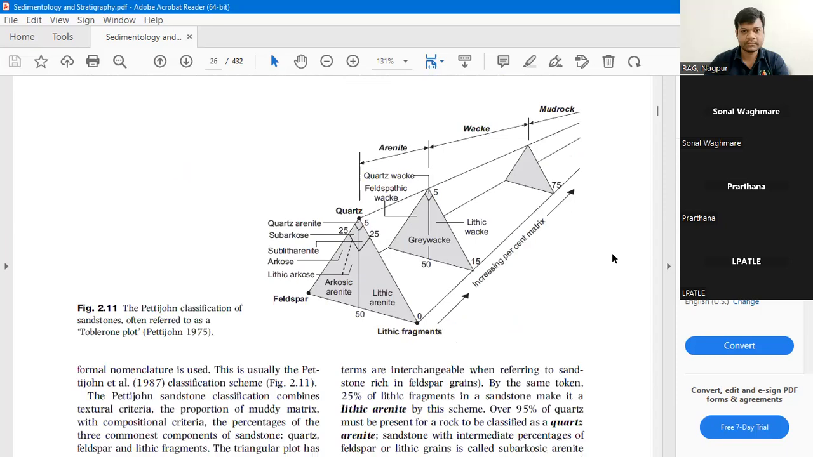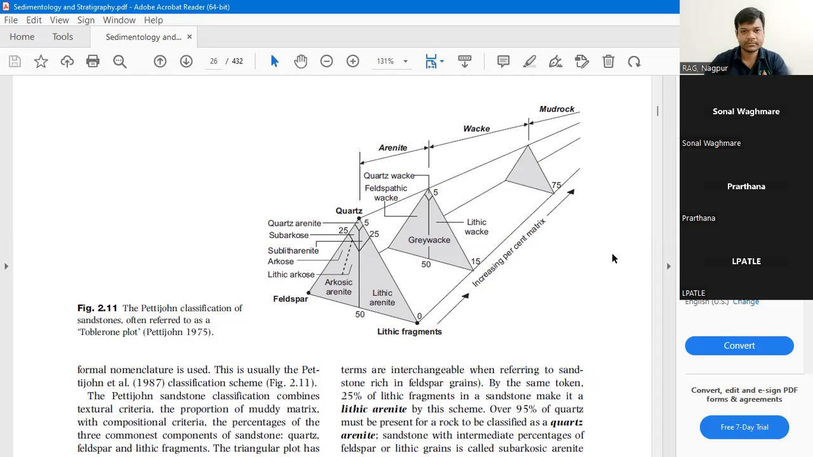Now, the most important diagram in the classification of igneous rocks, classification of the sedimentary rocks. This is the most important diagram. You have to draw this diagram. Not now, obviously. If you are drawing, very good. After the class, draw this diagram and learn it thoroughly.